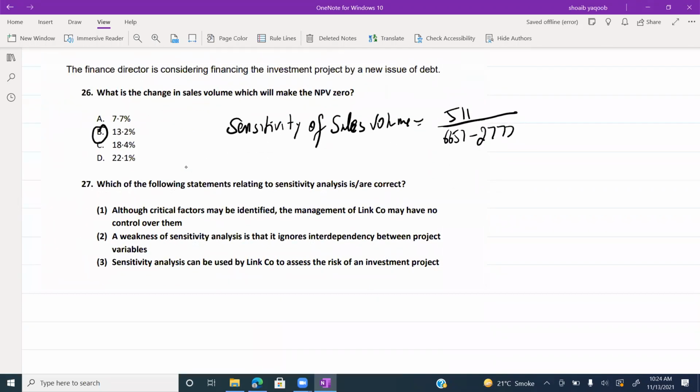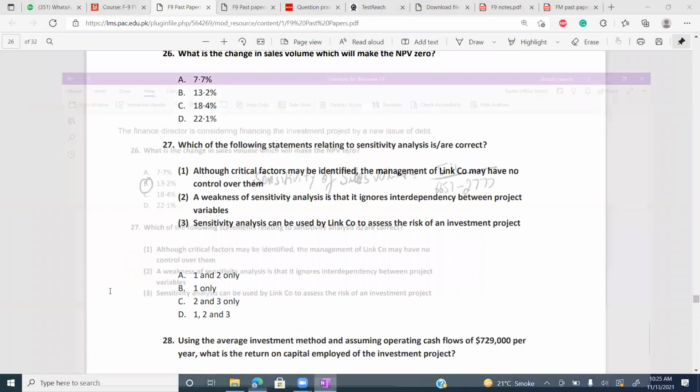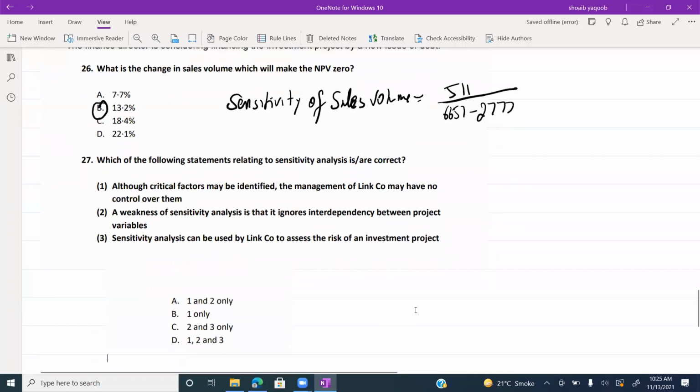Next is, which of the following statements relating to sensitivity are correct? Statement 1: Although critical factors may be identified, the management of Link Company may have no control over them.